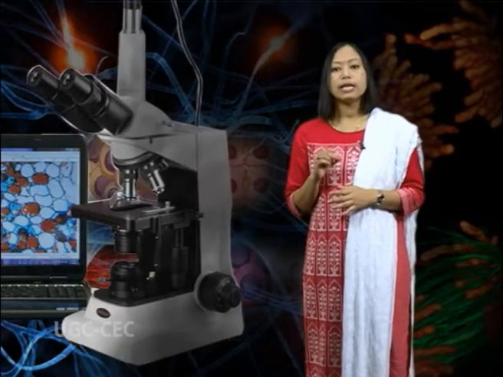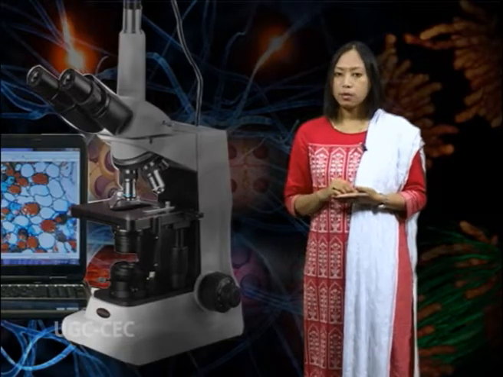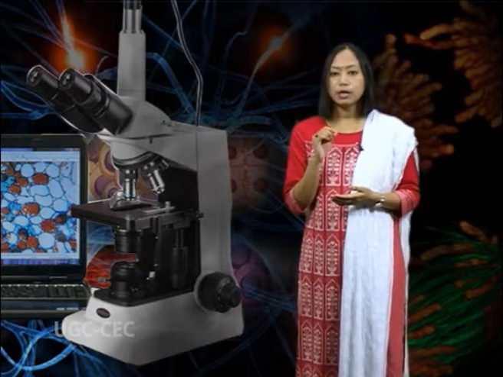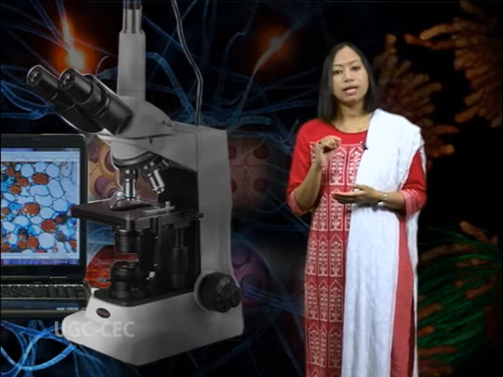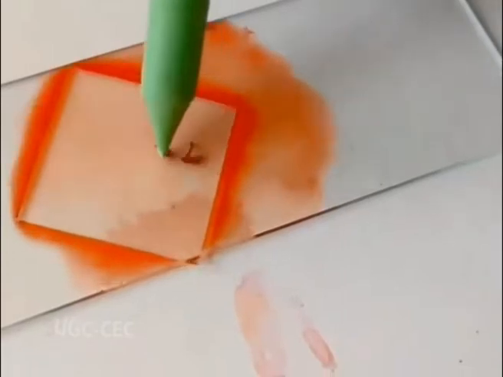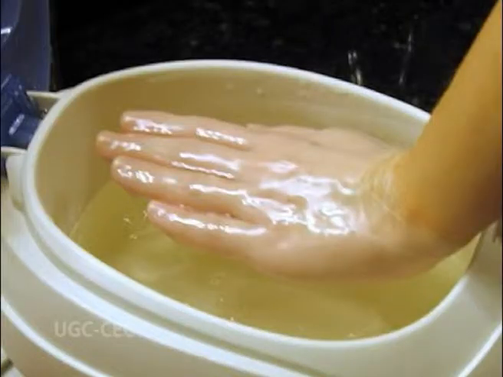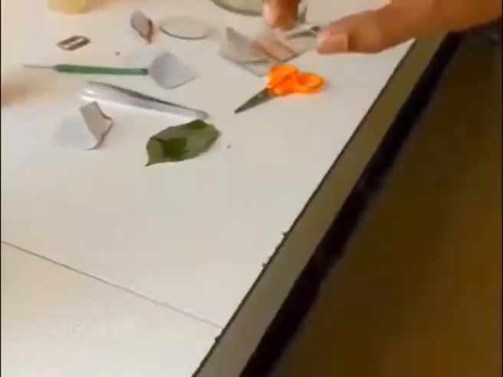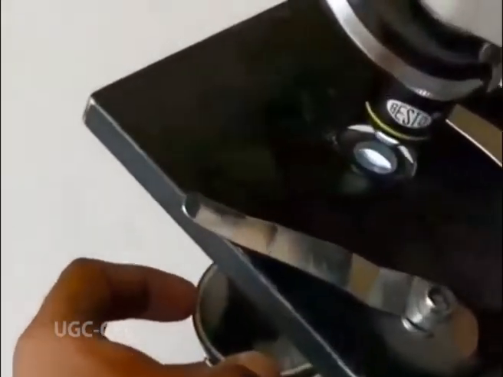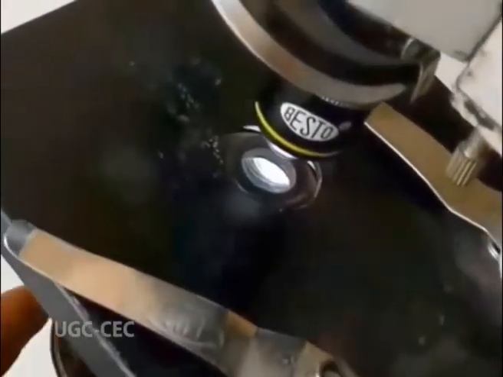Now slowly tap the cover slip using the blunt end of a pencil so that the meristematic tissues of the root tip below the cover slip are properly squashed and spread as a thin layer of cells. Carefully seal the margin of the cover slip using molten paraffin wax or nail polish. This preparation of onion root tip cells is now ready for the study of mitosis.